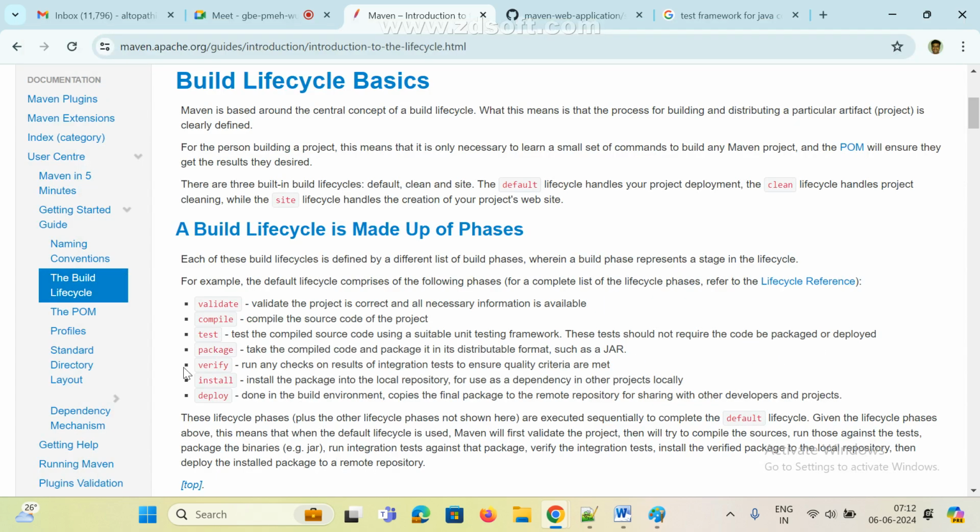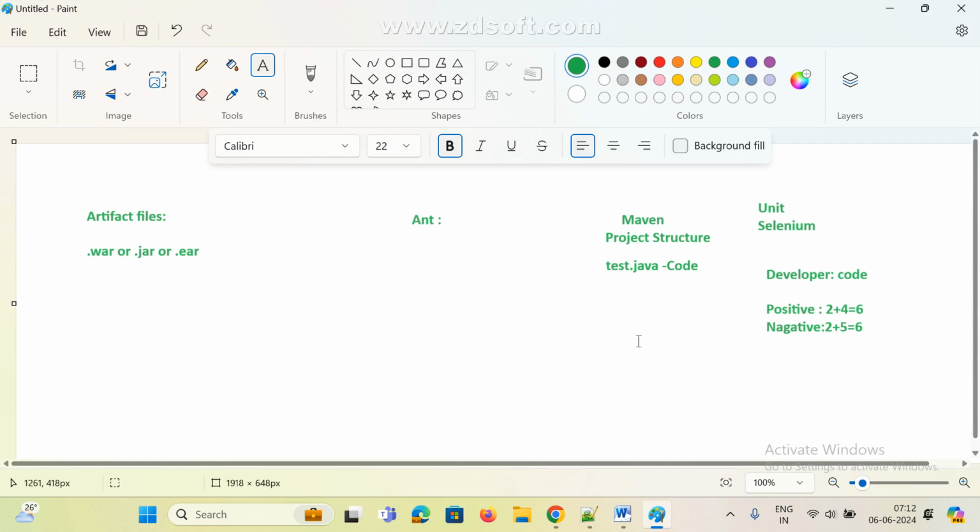Okay. Now verify. Run any checks on the result of the integration test to ensure quality criteria are met. So this is what verify means, right? In a real-time project, there are QA people, quality assurance. QA people and performance testing.